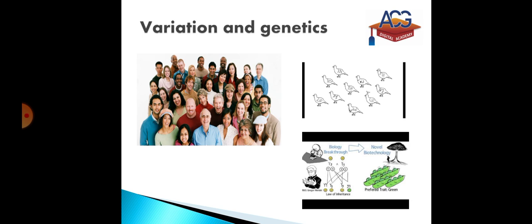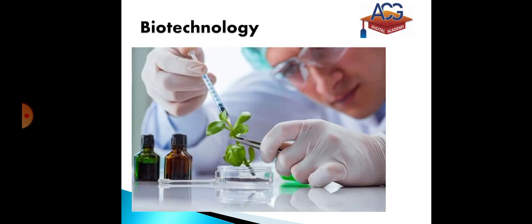The next chapter is variation and genetics, and we see that every living organism shows some type of variation, and these variations are due to genetic changes, which are due to changes in genetic factors. So we will discuss variations and genetics in the chapter named variation and genetics.